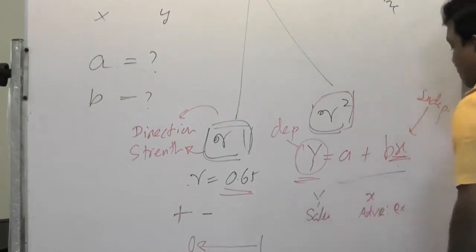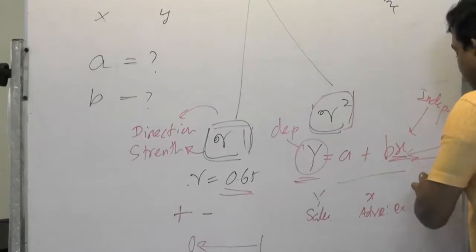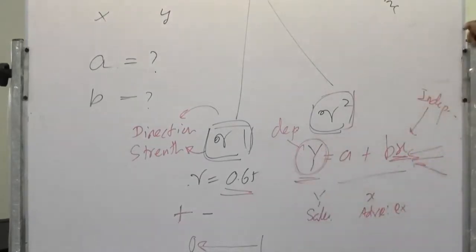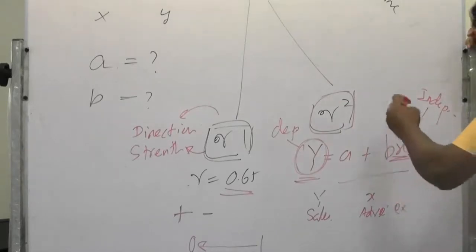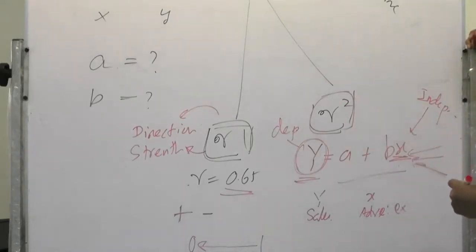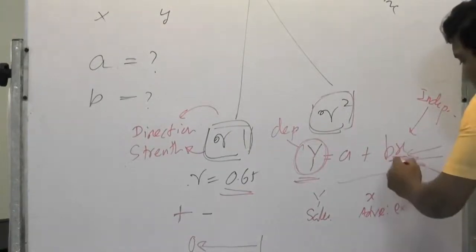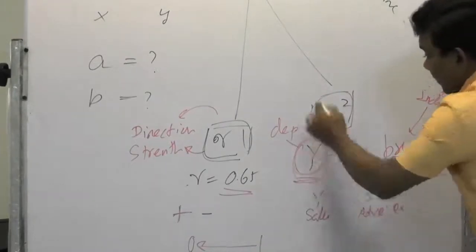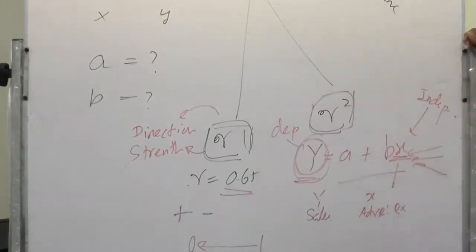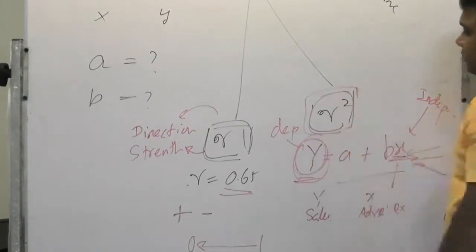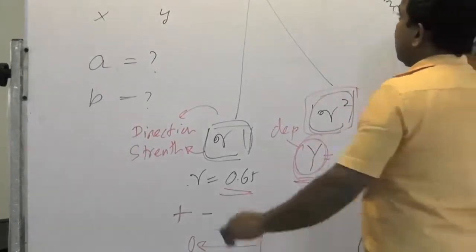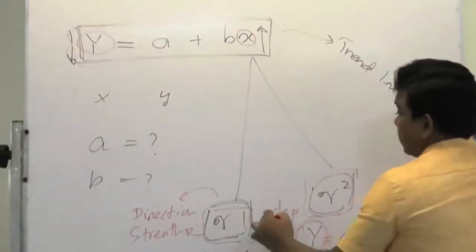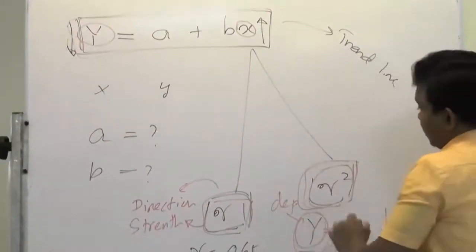Now you can develop a formula, and by introducing advertisement expenses into x, you can predict y. The coefficient of determination tells you up to what extent, through advertisement expenses, you can determine y. That's called the coefficient of determination. Therefore, in simple regression analysis, the two major measures are the correlation coefficient and the coefficient of determination.